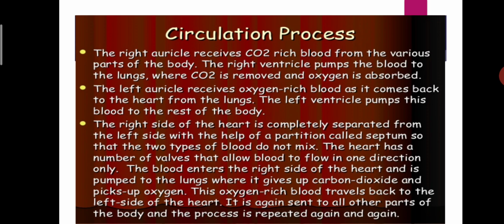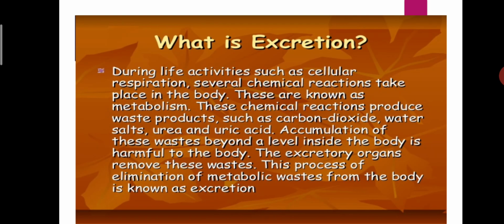Understand students, what is the process? In the right auricle, CO2 rich blood comes, then goes into the right ventricle, which pumps it to the lungs, and the lungs give oxygen rich blood. It comes to the left auricle, then to the left ventricle, then to all parts of the body, and this process is repeated again and again.